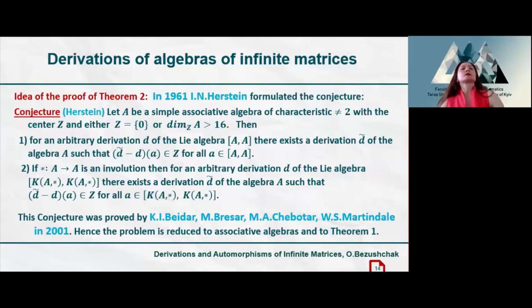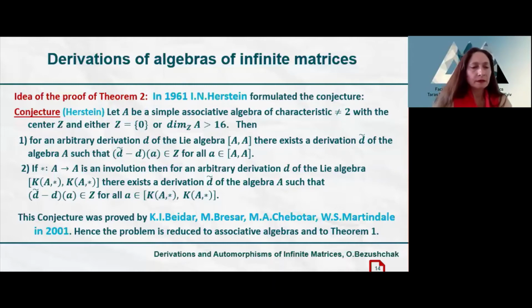This conjecture was proved by Konstantin Beidar, Matthew Brešar, Mikhail Chebotar, and Wallace Smith Martindale in 2001. In fact, the problem for Lie algebras is reduced to associative algebras and to theorem 1.